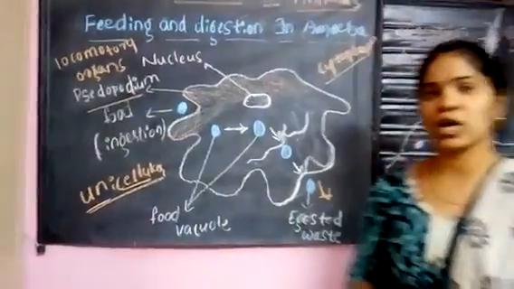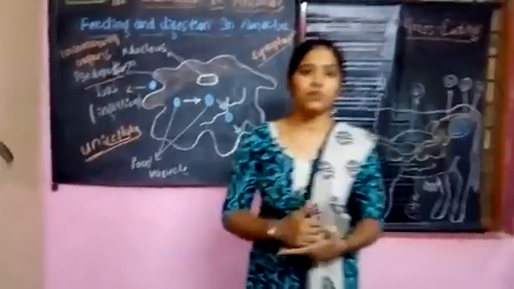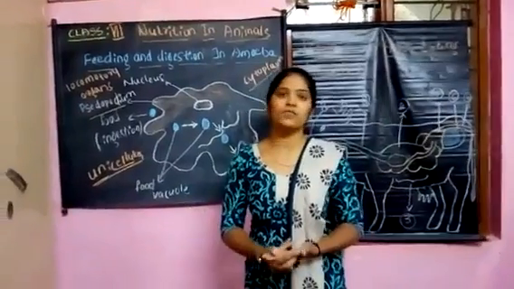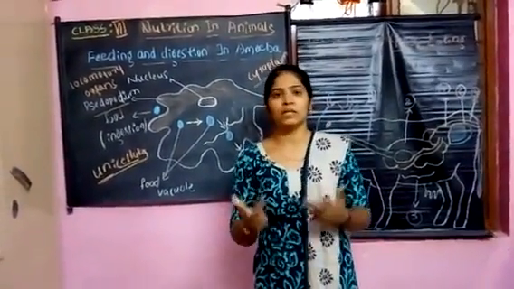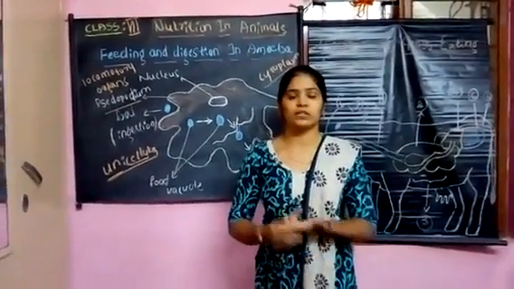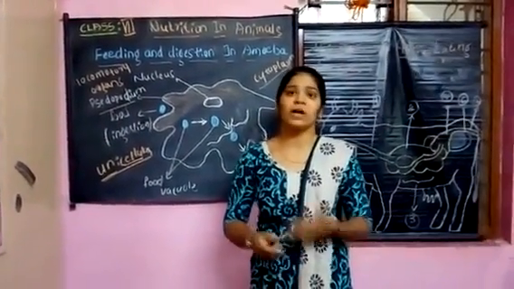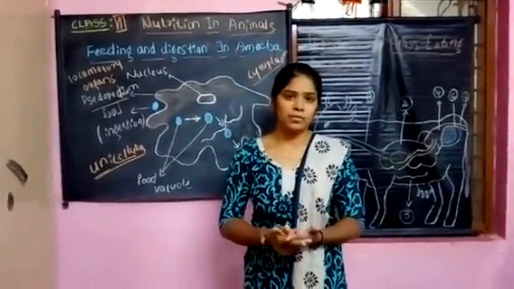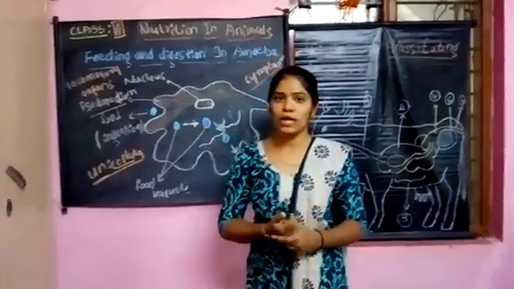So almost all the intake of food, digestion of the food and gaining of energy is the same in the case of all living organisms. So in this chapter you have studied how digestion takes place in animals and unicellular organisms.